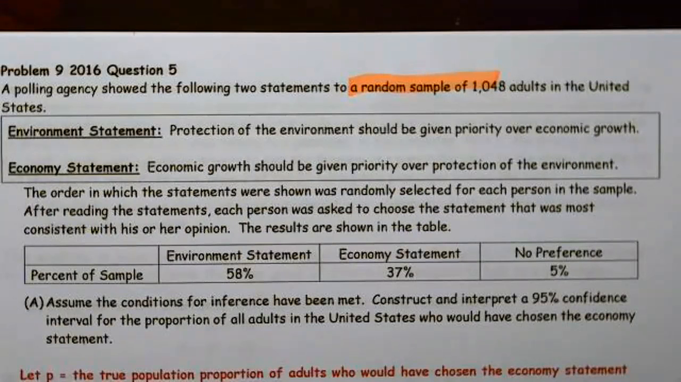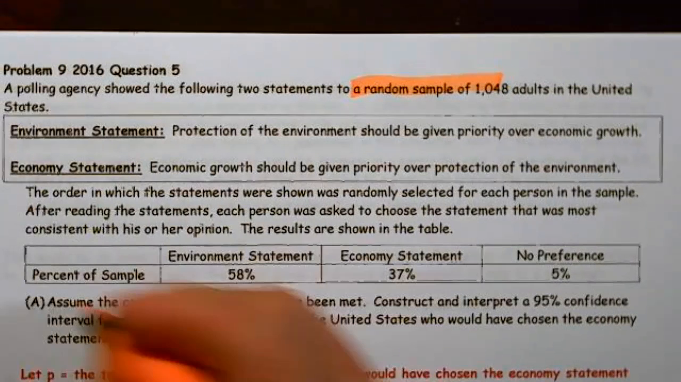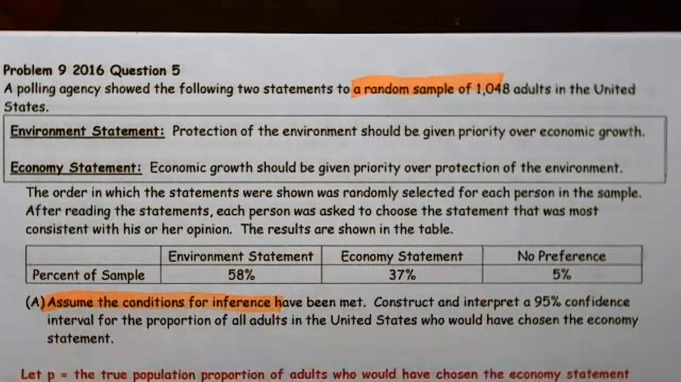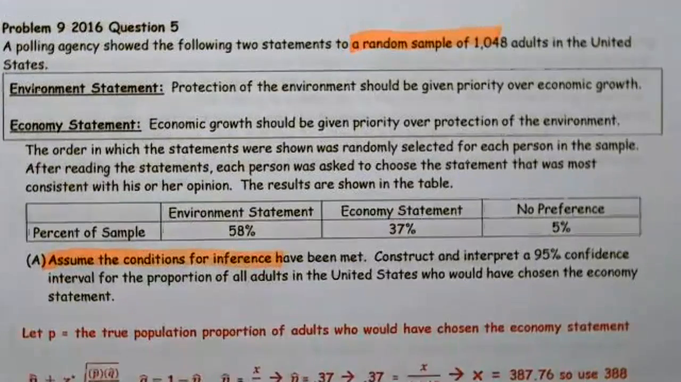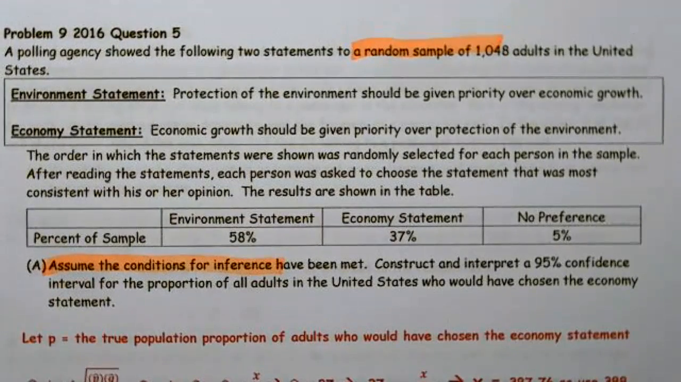That's fine. So it says, assume the conditions for inference were met, and we all said, yay. Construct and interpret a 95% confidence interval for the proportion of all adults in the U.S. who would have chosen the economy statement. Well, since they told me that the conditions are met, I don't need to address them. But I do need to still define my variable of interest, and my variable of interest is p, and it equals the true population proportion of adults who would have chosen the economy statement, because that's what we were interested in.